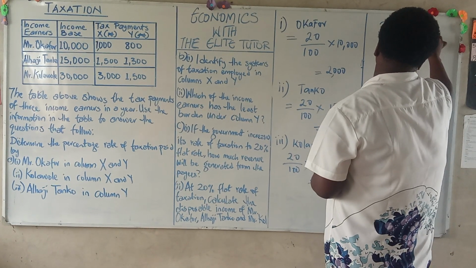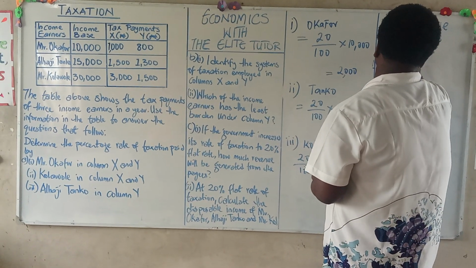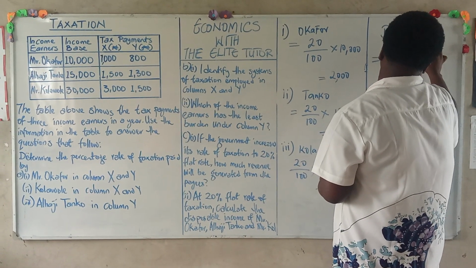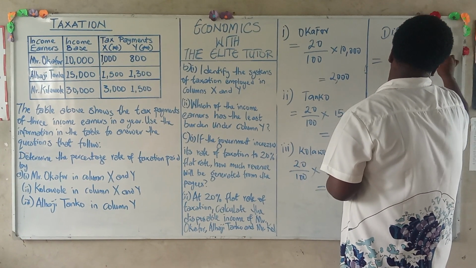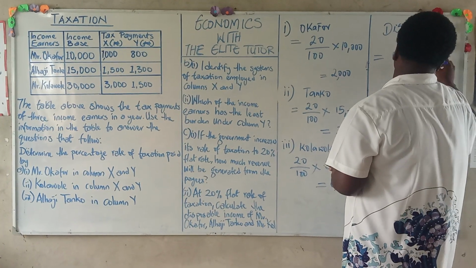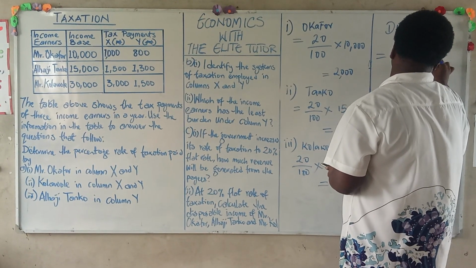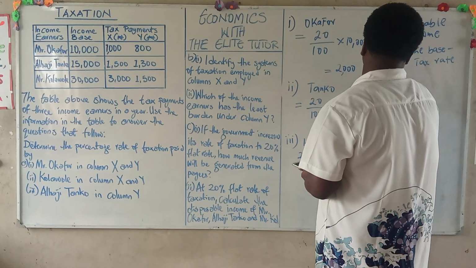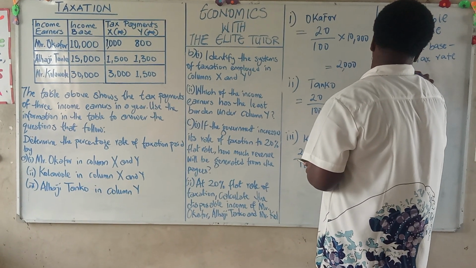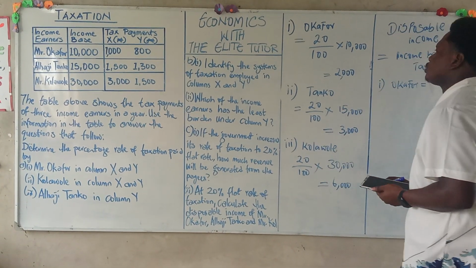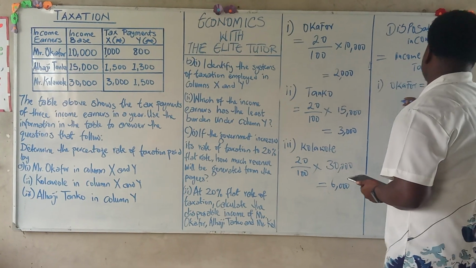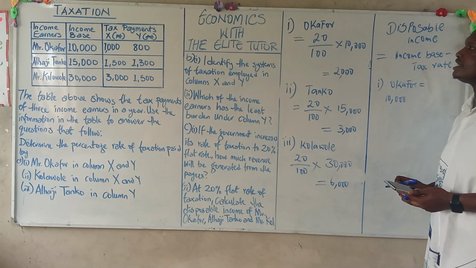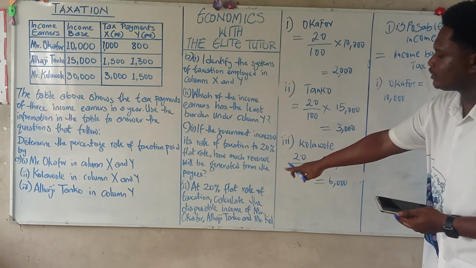Disposable income gives us income base minus tax rate. So we have for Mr. Okafor, his income base is 10,000 naira, and the tax rate at 20%.